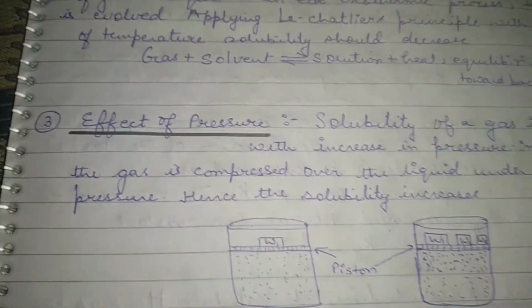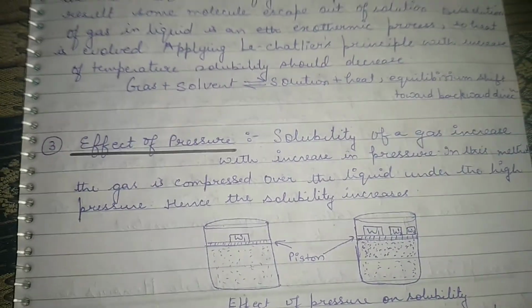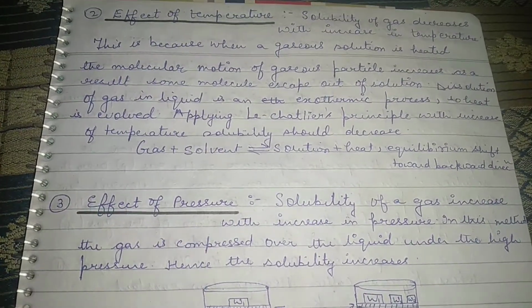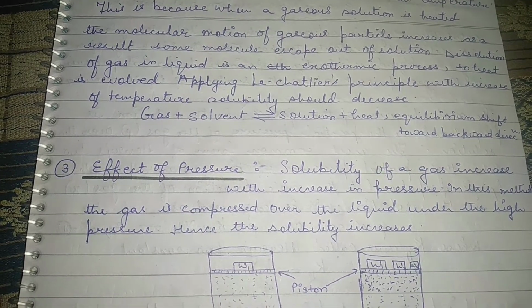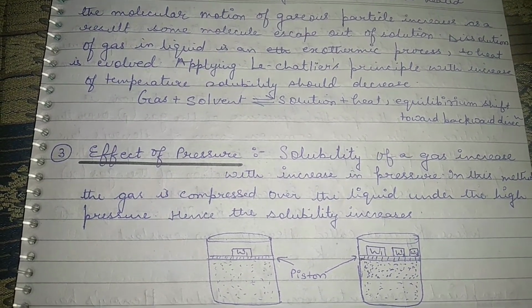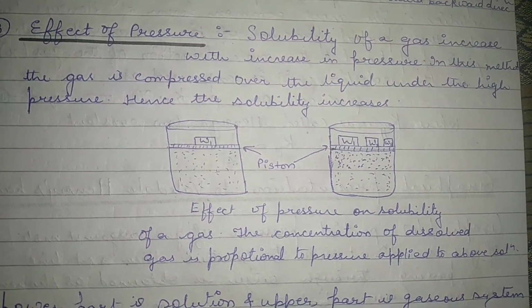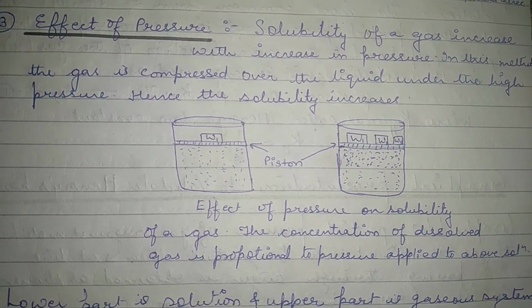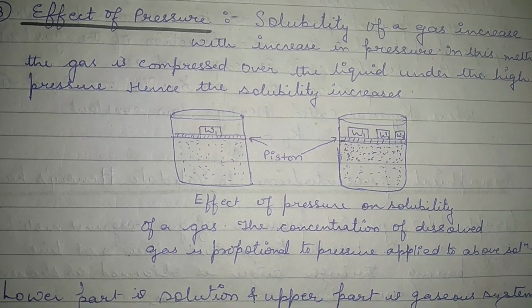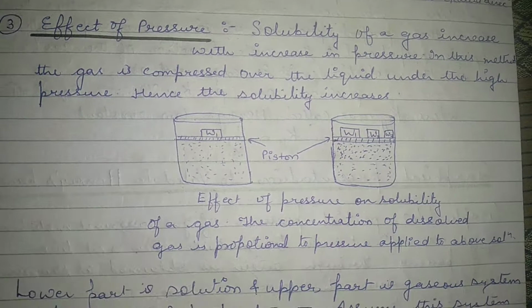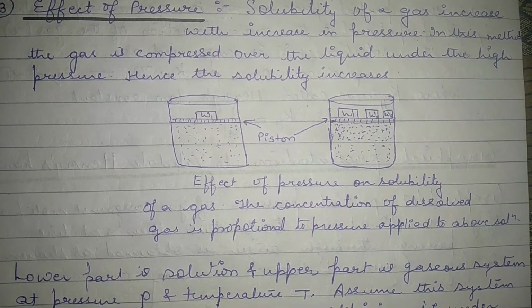Okay. Now coming on to the effect of pressure, solubility of a gas increases with increase in pressure. In this method, the gas is compressed over the liquid under high pressure, hence the solubility gets increased. Here I have shown a diagram where two beakers, you can see in one beaker there is more pressure, however in the second beaker there is less pressure. So what I have tried to show is that on increasing the pressure, the solubility gets increased, the concentration of a solute in the solvent gets increased.